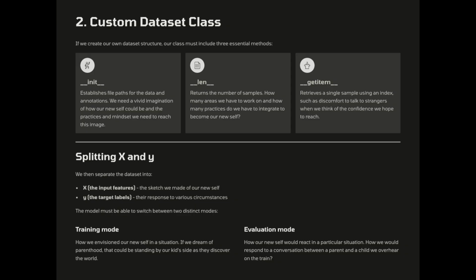The model must be able to switch between two distinct modes: training mode, or how we envisioned our new self in a situation. If we dream of parenthood, that could be standing by our kids' side as they discover the world. Evaluation mode, or how our new self would react in a particular situation, how we would respond to a conversation between a parent and a child we overhear on the train.